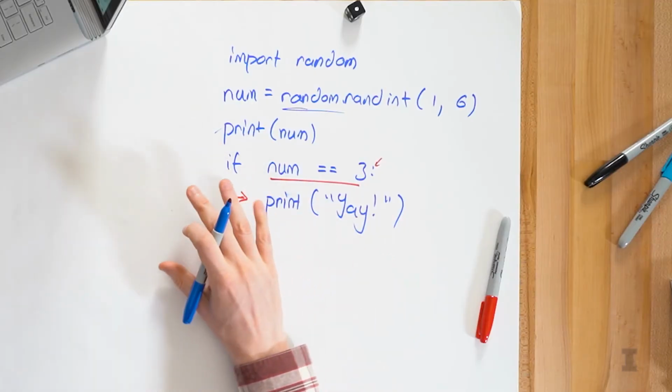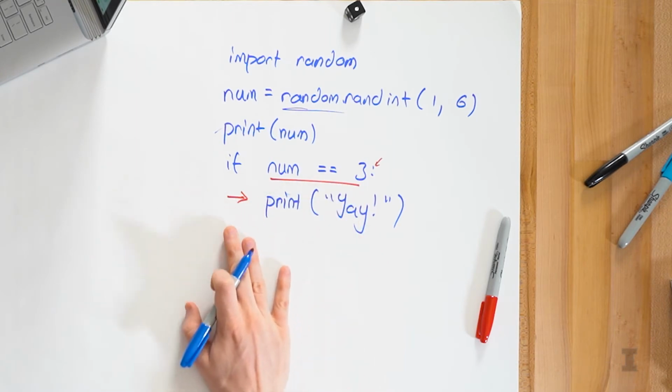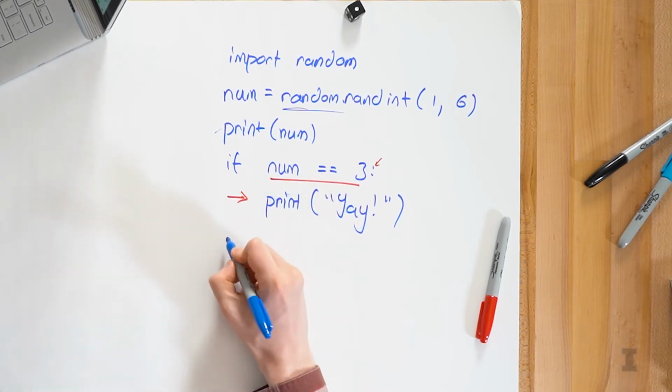Yeah, so there's a 1/6 chance that we're going to get a 3. And every single time it's that 1/6 roll again. Yes, so these are just independent events, just like rolling a die. So we got this yay out when we got a value of 3, and now we print out 2 lines of code. So we have a different control flow of our program when num is equal to 3 and when num is not equal to 3. There's a useful other situation where we can also say what happens when we don't get this result. If the condition's not true, then we can fall into a second control flow block called an else statement.